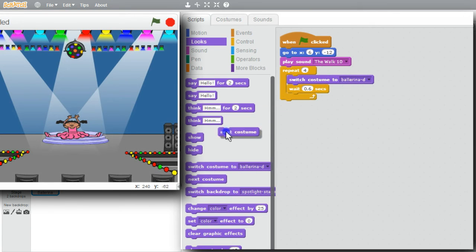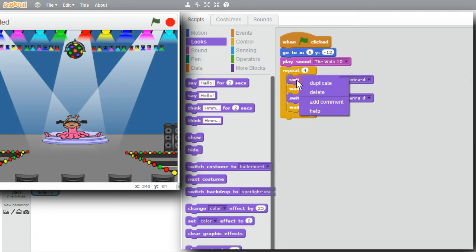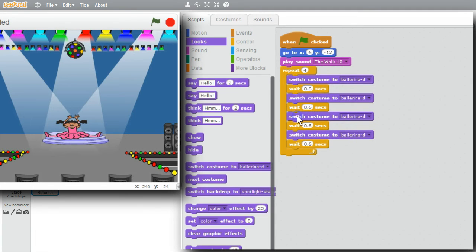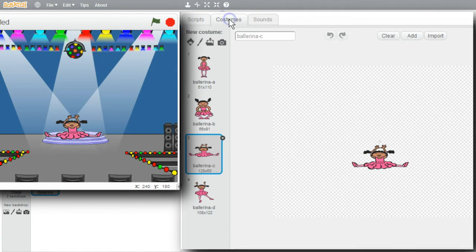Wait, I don't need next costume anymore now. Before I had 16 costume switches, I'll need the 4 costume switches in here. Duplicate all 4 commands one more time. I'll look again at the costumes.